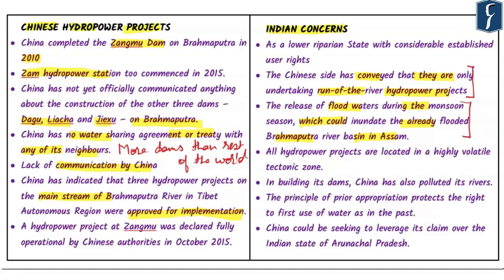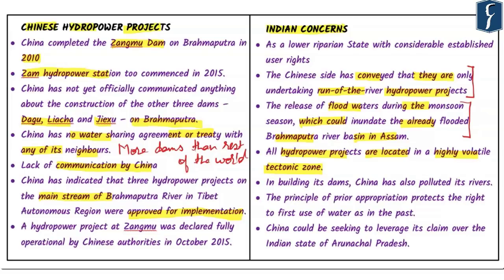We all are aware of the fact that the Himalayan region is a highly tectonic region as well. Most of the hydropower projects are located in these regions, and it is a possibility that some tectonic activity might disrupt these hydropower projects, and this may lead to drowning of lakhs and lakhs of people in the lower riparian states. All hydropower projects, particularly around the Great Bend, are located in a highly volatile tectonic zone. Their proximity makes them extremely earthquake prone.